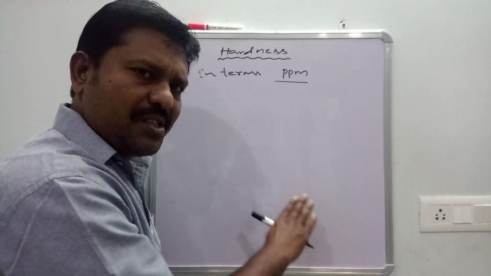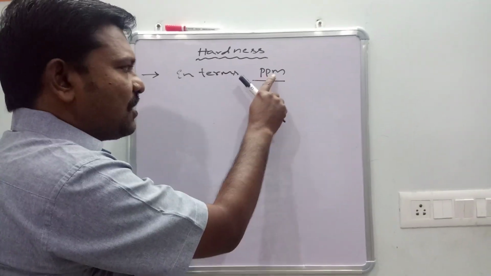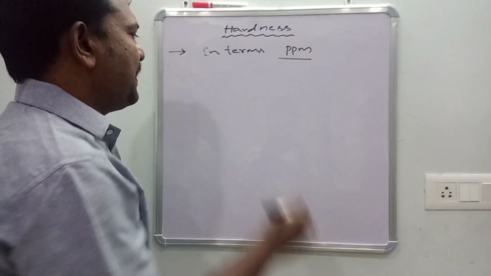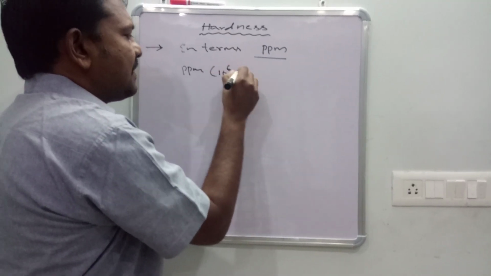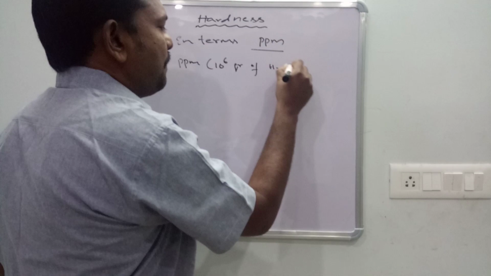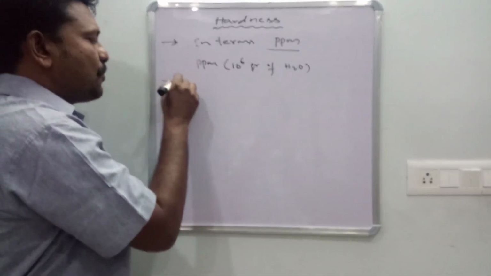After launching 3 points, let us explain the problems, it will be easy. Hardness is measured in terms of ppm. ppm means parts per million. Parts per million means 10 power 6 grams of water. That is the ppm.